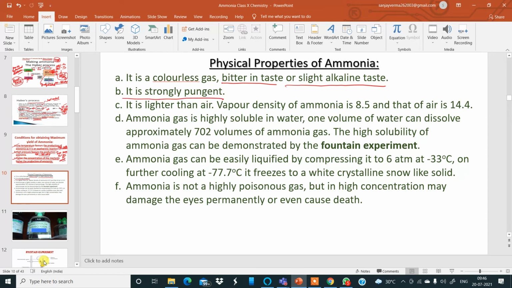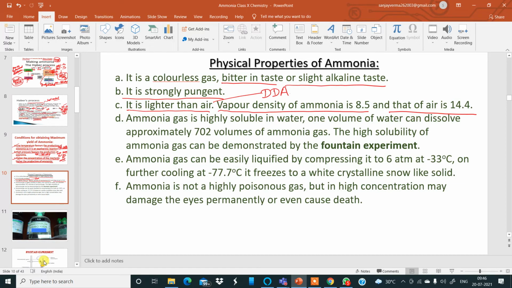If it enters your nose, you will feel irritated, and your throat will feel irritated. So that is a pungent smell. Ammonia gas is lighter than air. That is why it is collected by the method of downward displacement of air, because the vapor density of ammonia is 8.5 and that of air is 14.4.